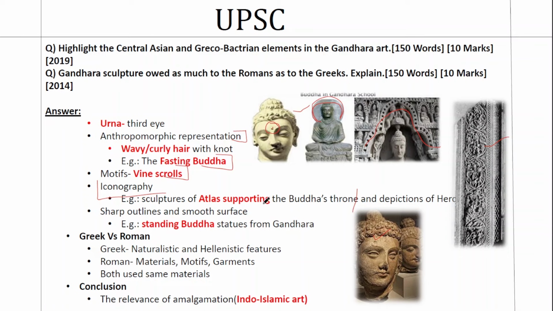In the Sanchi Stupa you can see Queen Mayavati's dream. There is a lot of iconography. You use the Buddha's feet to represent something. You use the Abhaya Mudra to represent something. Just like that, iconography is part. Such iconography like Atlas supporting that, or depictions of Hercules, read it as Hercules. These depictions are part of the Greco-Bactrian influence.